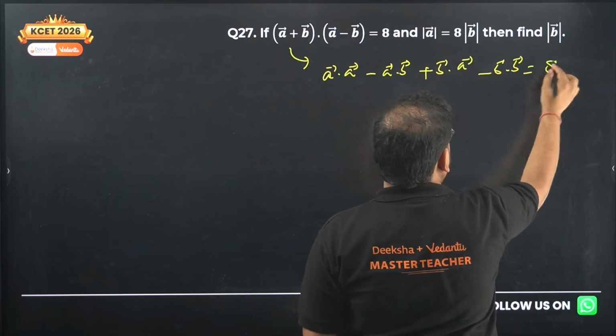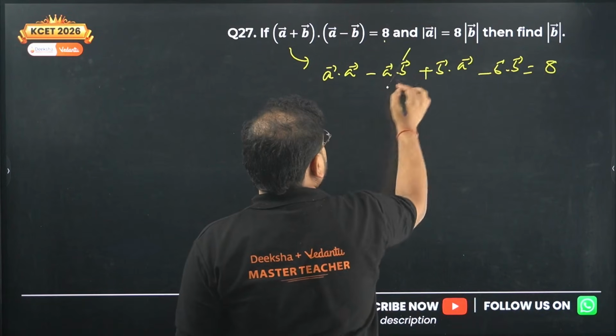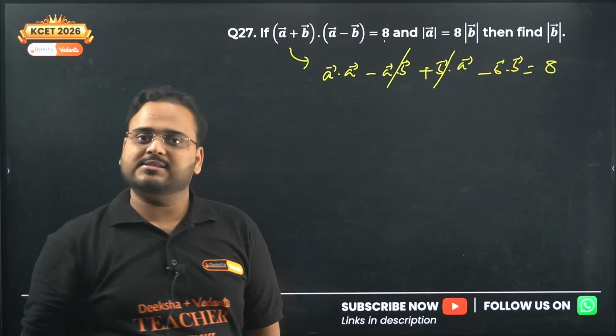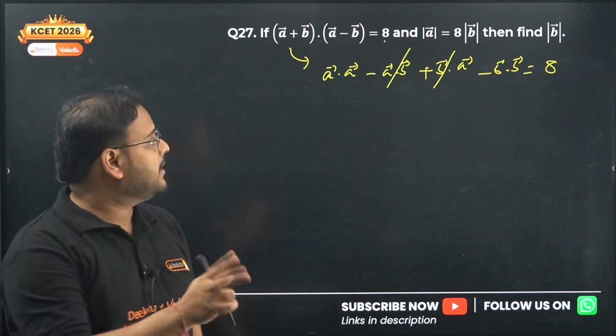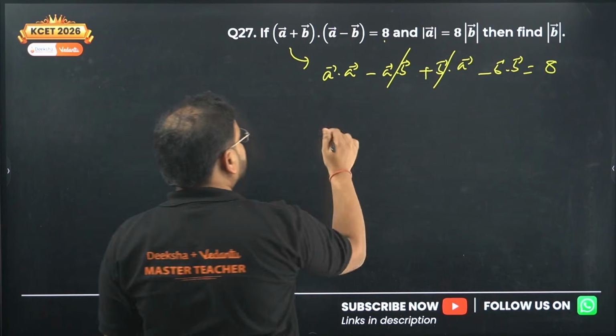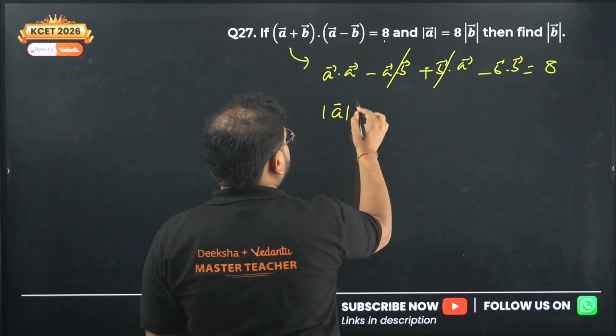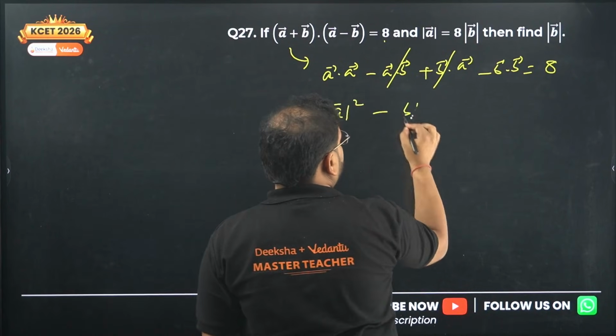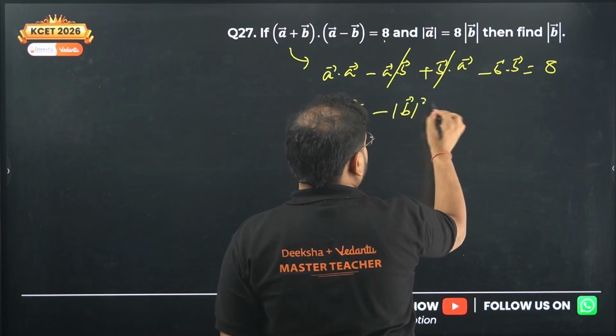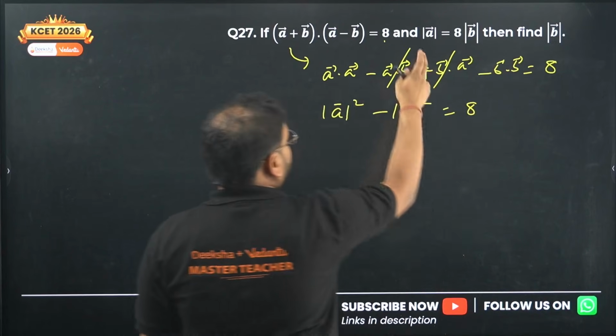This is equals to 8, they have given us. This is cancelled. A dot B and B dot A is same. Plus and minus means cancelled. A dot A is nothing but A square, and this is nothing but B square, equals to 8. They have given A as 8B.